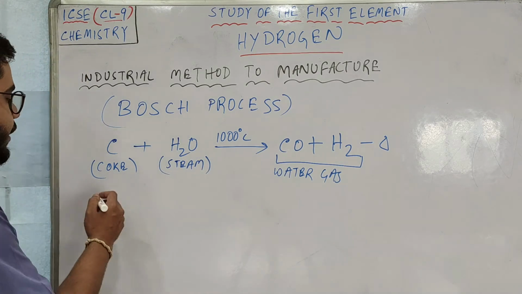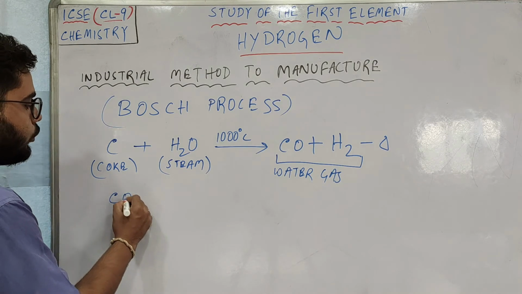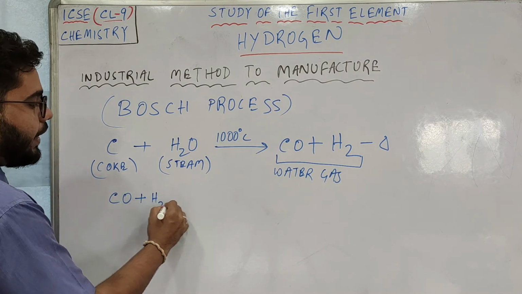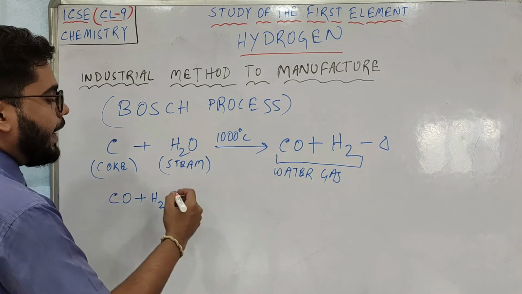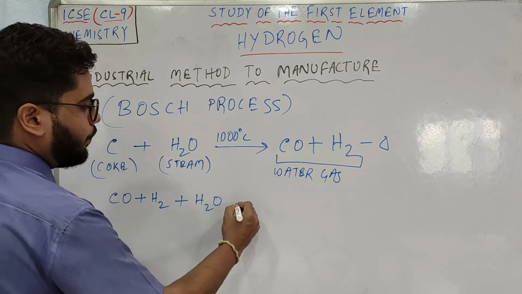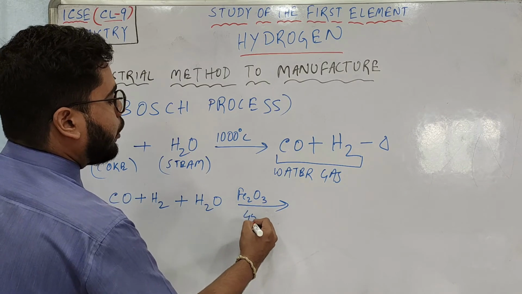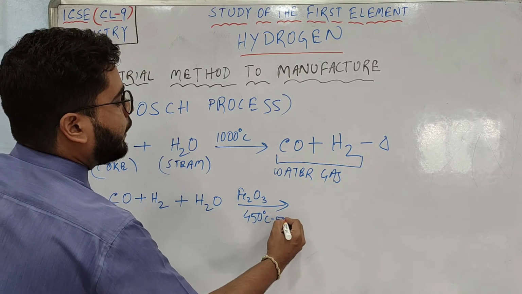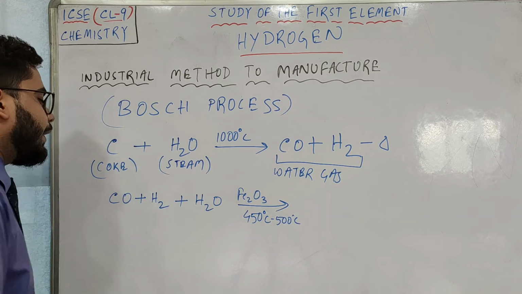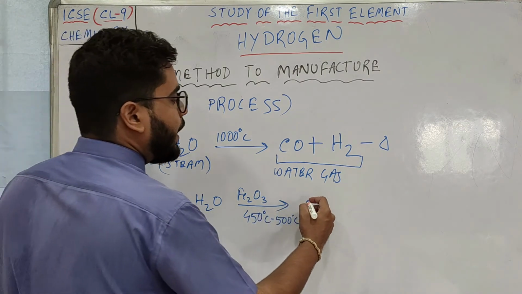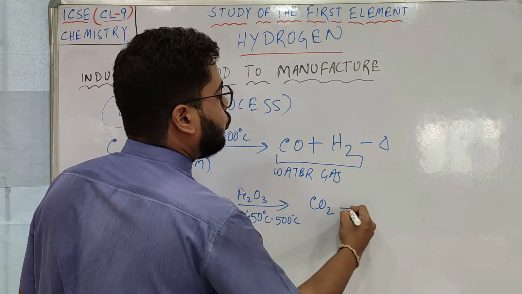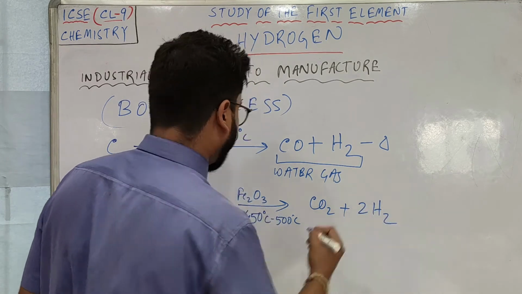Now what will happen is, if water gas is again passed with more steam, in the presence of catalyst iron 3 oxide and almost 450 degrees Celsius to 500 degrees Celsius, then you will be getting CO2 plus 2 hydrogen.